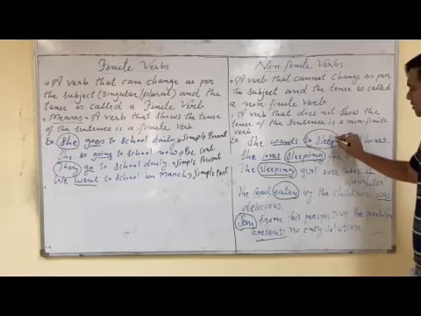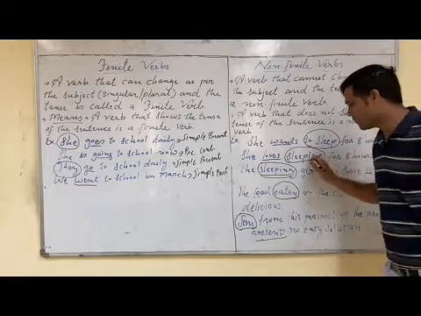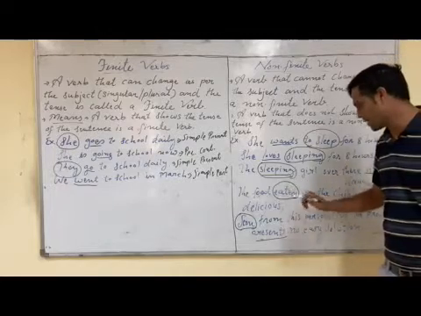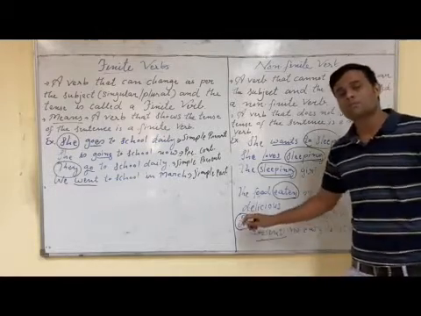Now see the non-finite verbs. Here the verb with to form is there. Here verb with ing. Here verb with ing. Here V3, which means past participle. Here also V3, past participle.